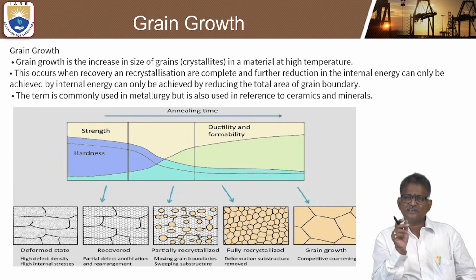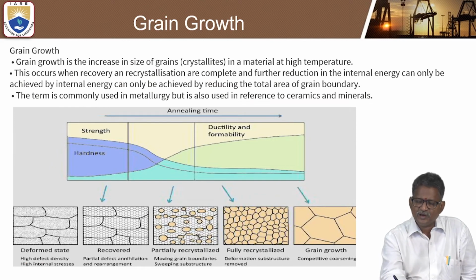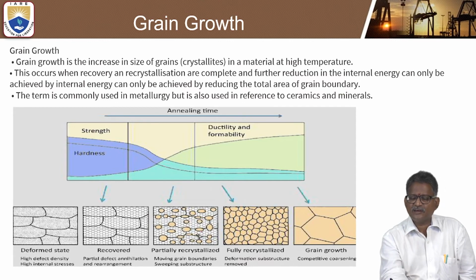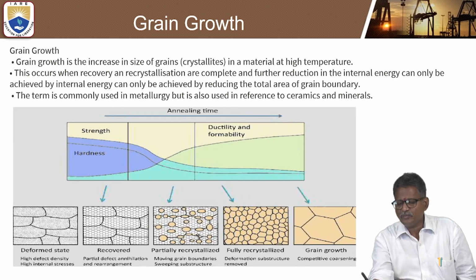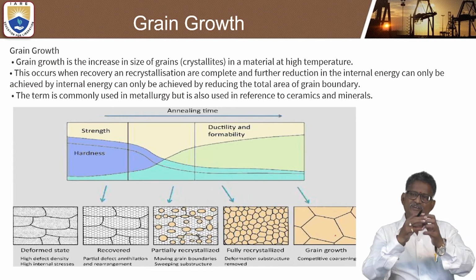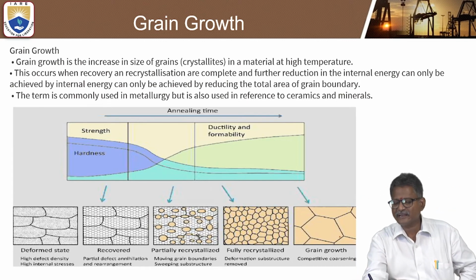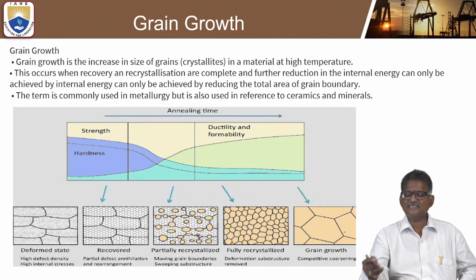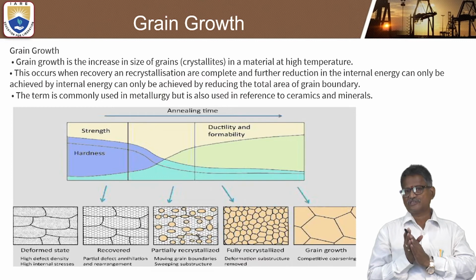Look at this: a deformed stage, recovery, and this is partial recrystallization, where small crystals are there and some large, enlarging crystals are there, and this is fully recrystallized. At maximum temperature, changes in the microstructural parameters can occur. And third, it is competitive grain growth. Whatever the shape that can be enlarged, maximum possible growth will occur at the third stage only. So the ductility and formability can be maximized at the grain growth level only.